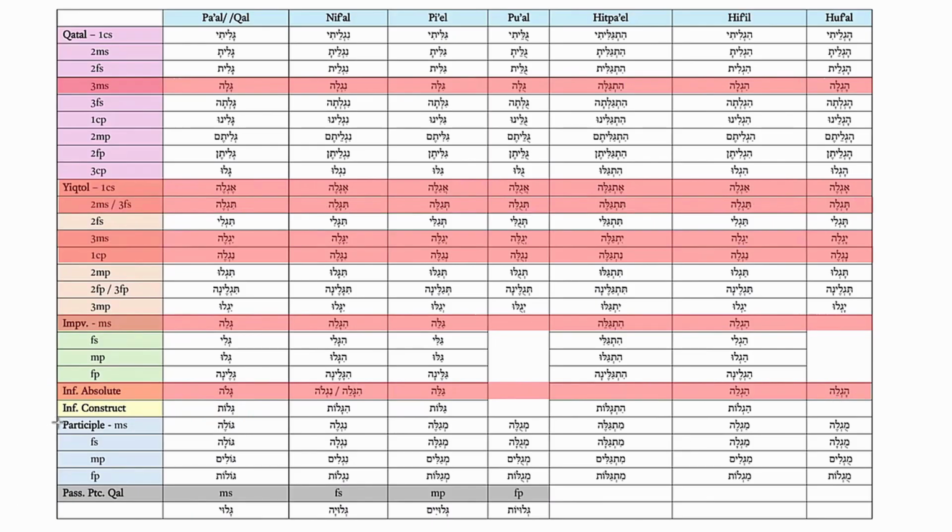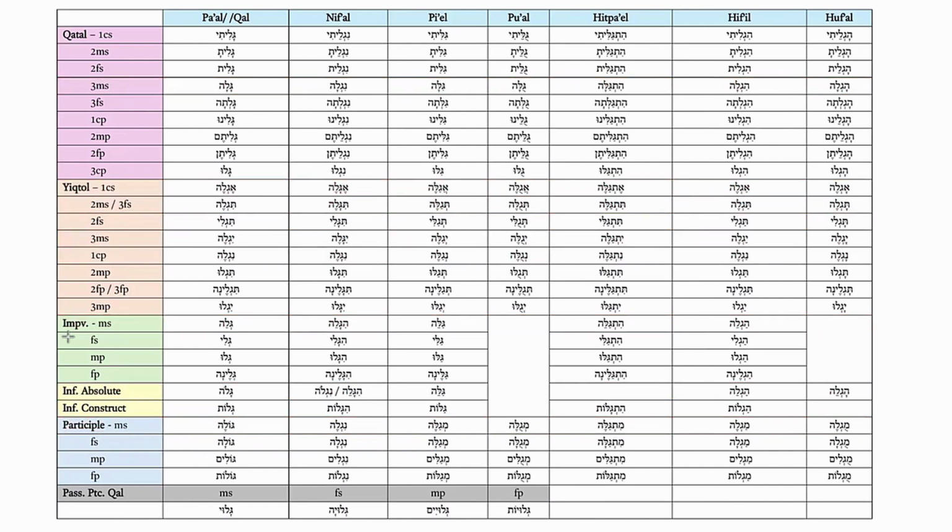Then also in the participle masculine singular. These are all examples in which the verb form, based on the strong verbs, ends without a suffix. In the lamed-yod verbs, the yod is not visible, but replaced by the vowel consonant he.